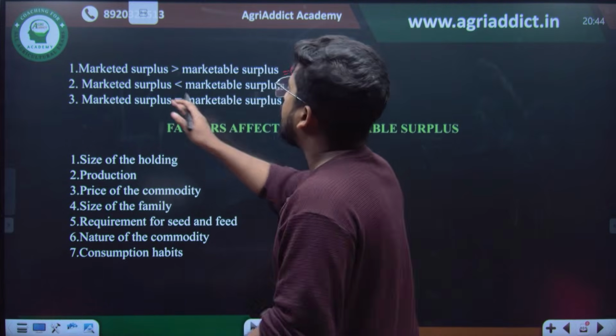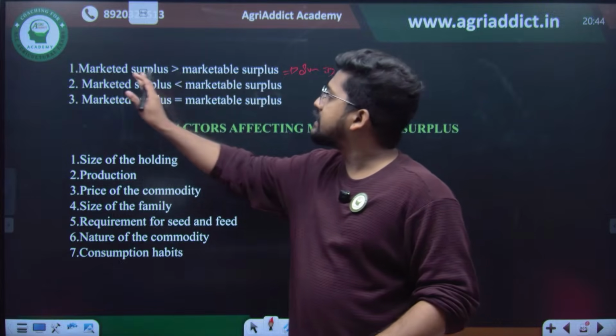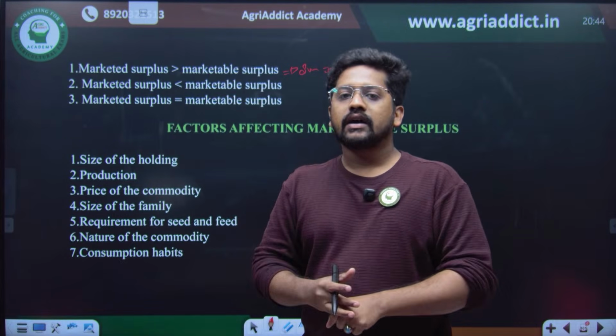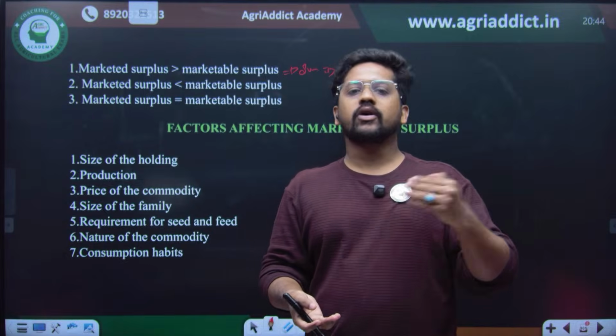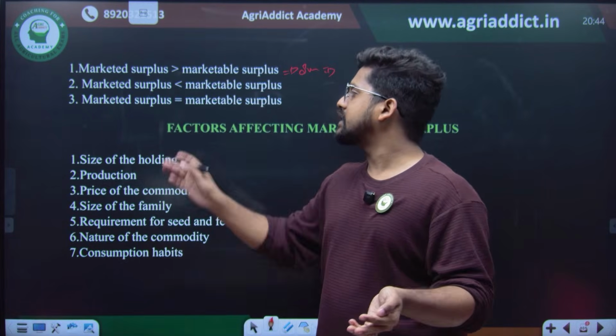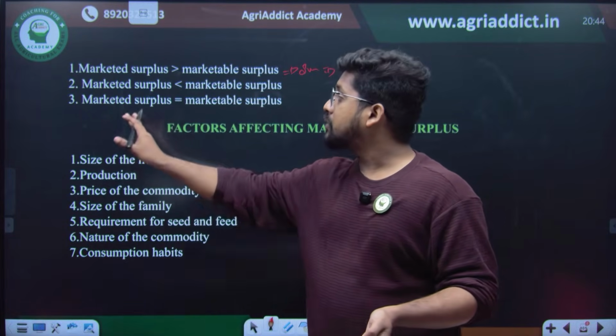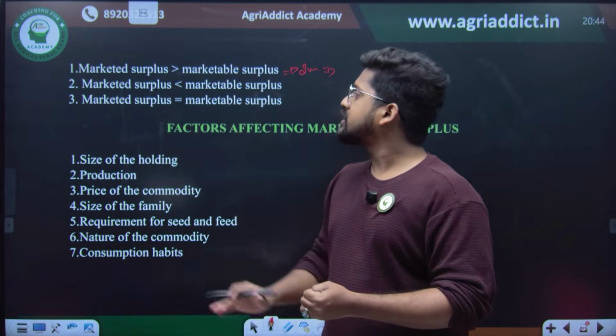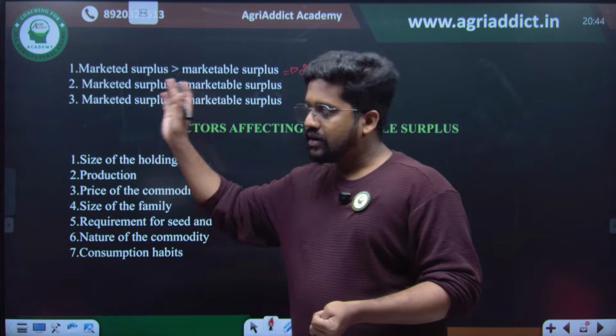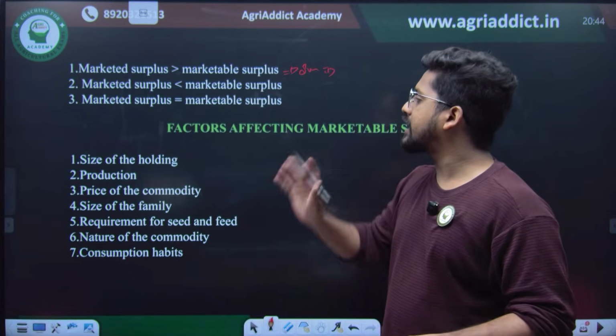When marketable surplus is greater than marketed surplus, he has storage capacity, so it is obviously attributed to large farmers. In the case of perishable commodities, marketed surplus will almost be equal to marketable surplus. So these are the relationships between marketable and marketed surplus.